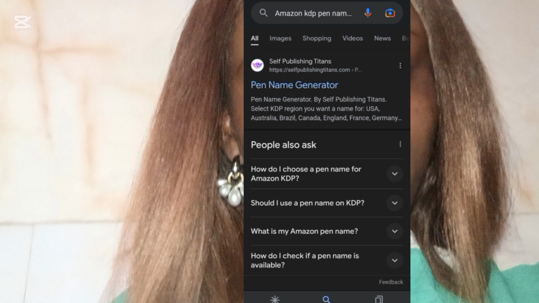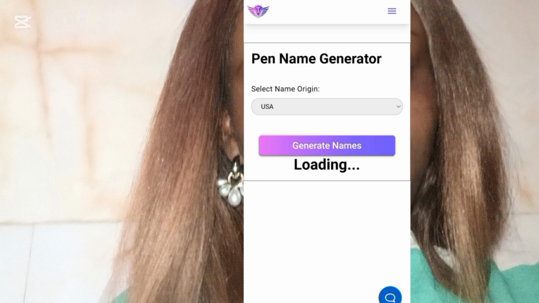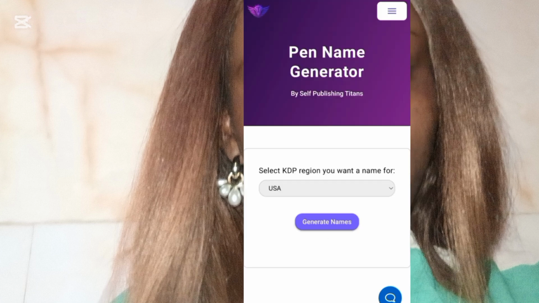It will pop up, Self-Publishing Titans. You click on that one. Ensure that you click on that one. Once you click on that, it will bring you to this interface. It's going to tell you to create an account with them. You need to create an account with them in order to be able to generate a pen name. If you don't create an account, you won't be able to generate a pen name, and this pen name is very, very important. You need it.